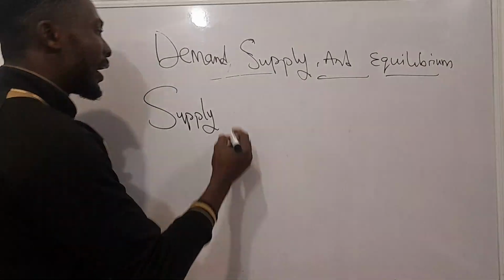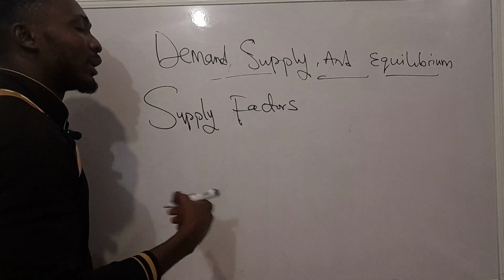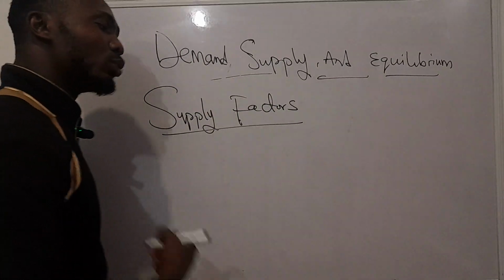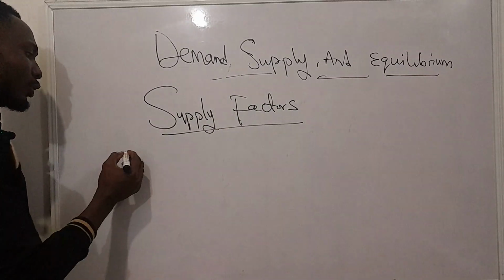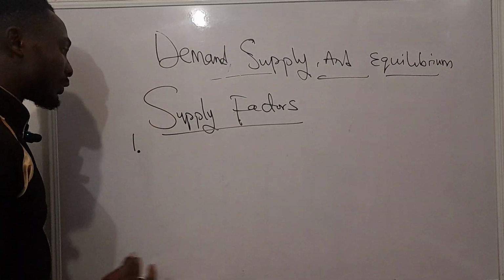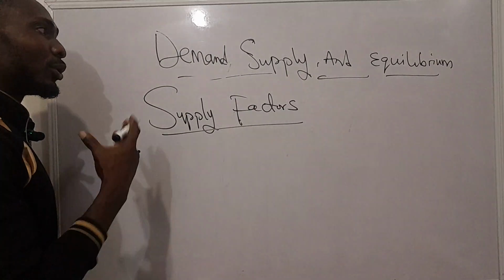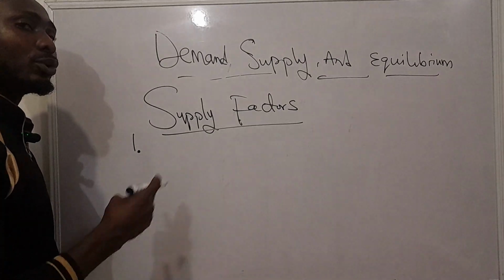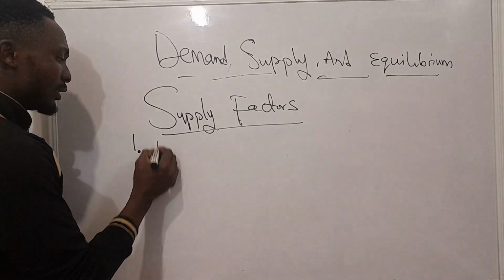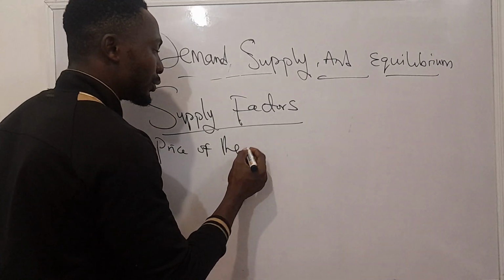Now, supply has some factors. These factors are more like determinants. They are things that determine the amount that producers will offer into the market. Okay, so we have three important factors here. Just like we did with demand, we discussed three important factors. Also with supply, we are focusing on three important factors. So the first factor of supply here is the price of the product.